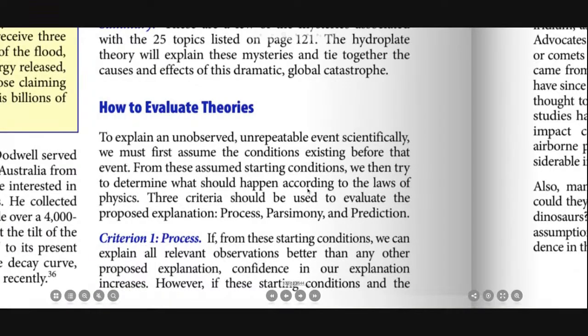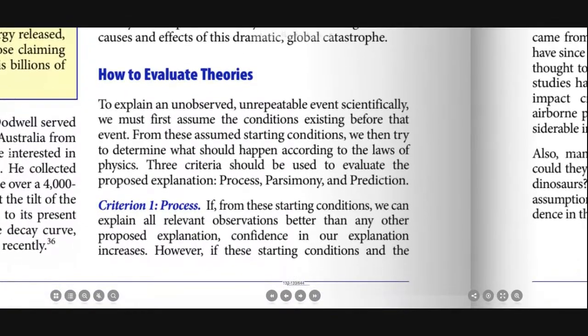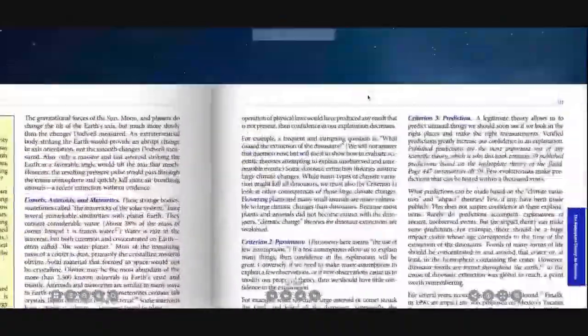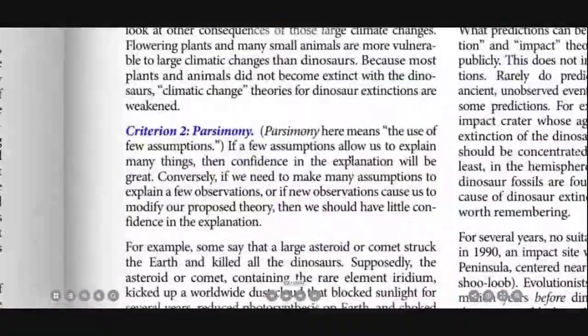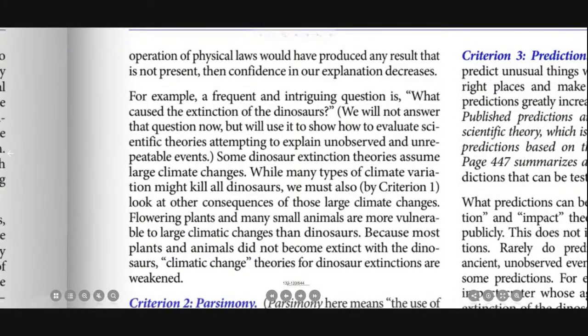Criteria 1. If from these starting conditions we can explain all relevant observations better than any other proposed explanation, confidence in our explanation increases. However, if these starting conditions and the operation of physical laws would have produced any result that is not present, then confidence in our explanation decreases.